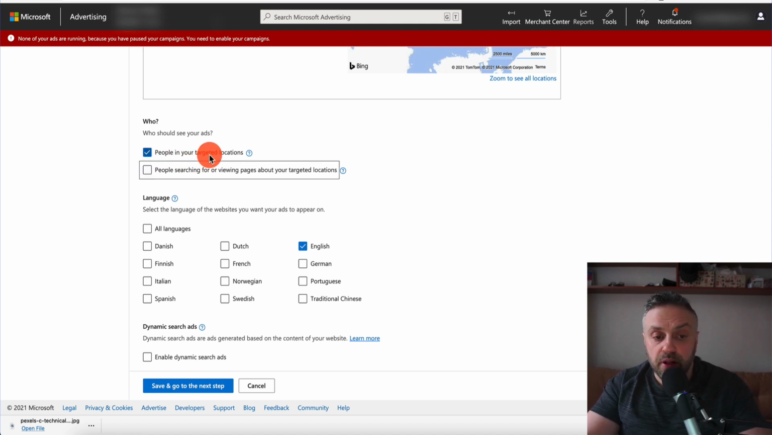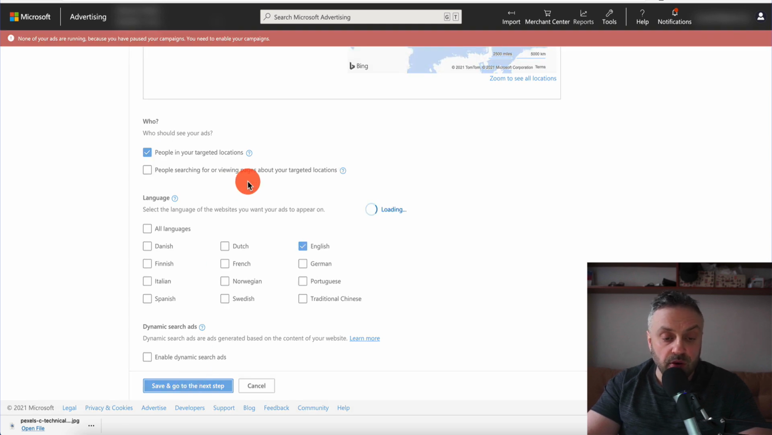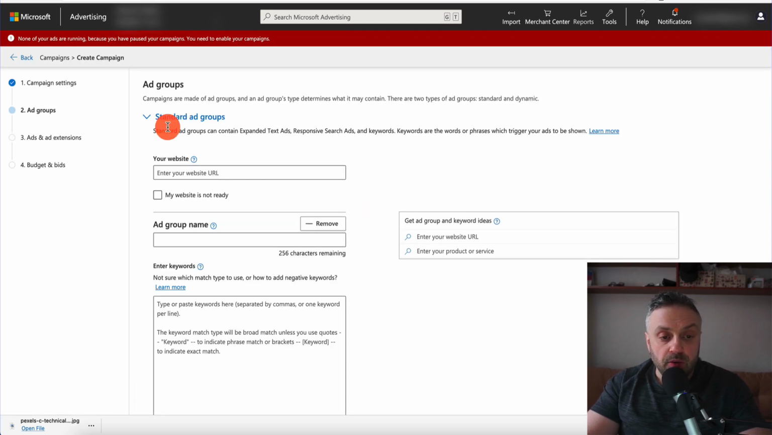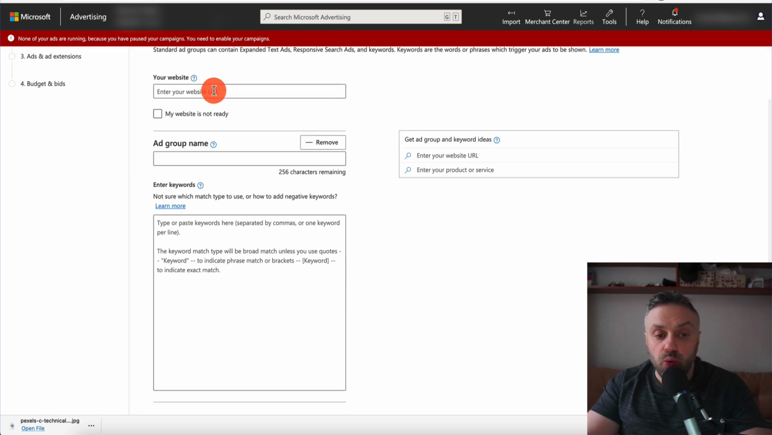You only want people in your targeted locations, not people searching for or viewing pages. Okay, just this option. English is fine. You're gonna save and go to the next step. We're gonna do standard group ads. Website, you don't need to enter a URL, that's fine.